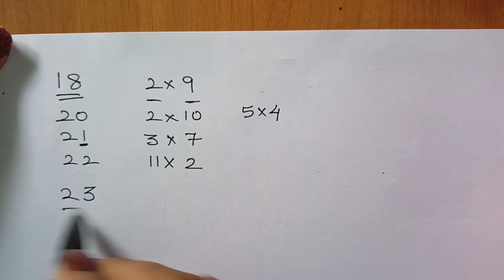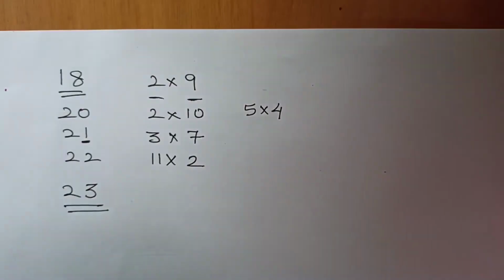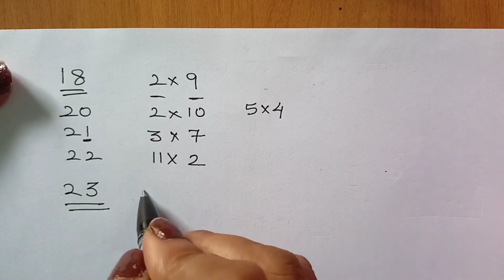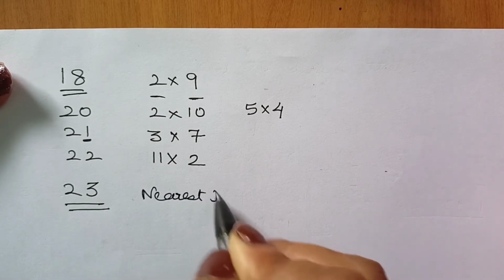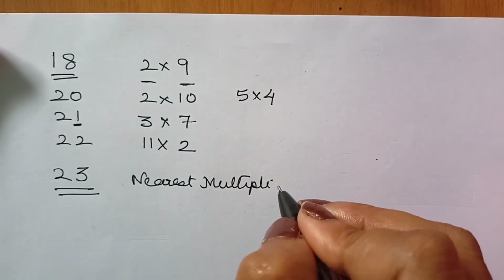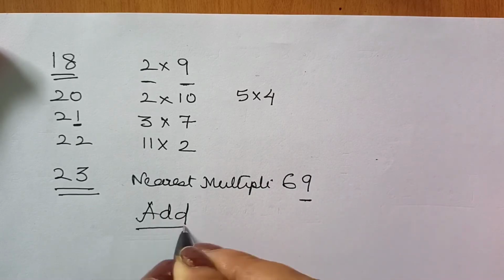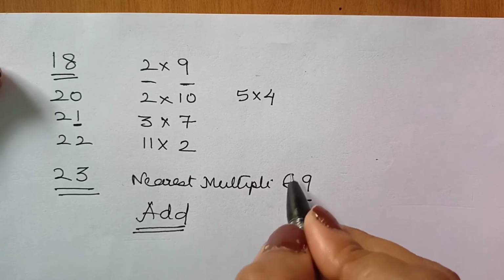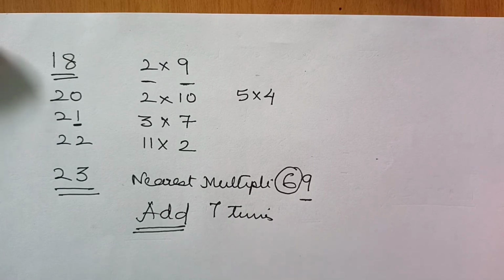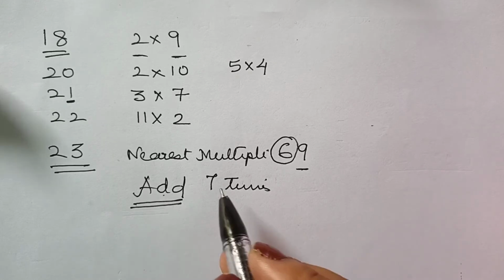Now come to 23. Now you will derive with me the working rule for divisibility of 23. Alright. Let us first find out the nearest multiple of 23. I have done it in the shorts, but I haven't told the rules there because there is a limitation of time. The nearest multiple of 23 is 69. It is ending in 9, so we have to add. How many times? The multiplier is 1 plus the leading digit. Add 7 times. So now you don't have to remember. You can just work it out anytime, right? So you have to add 7 times the unit digit.